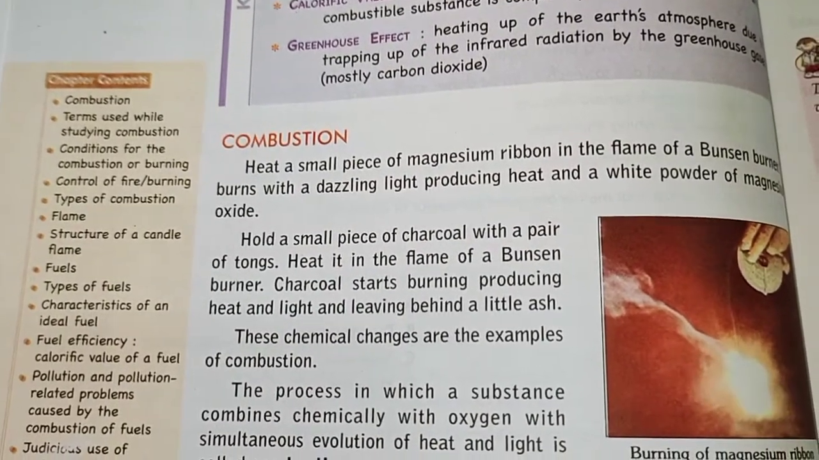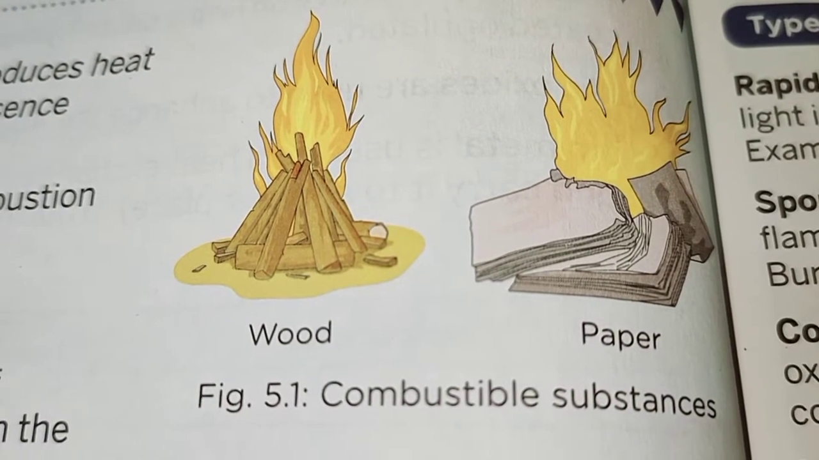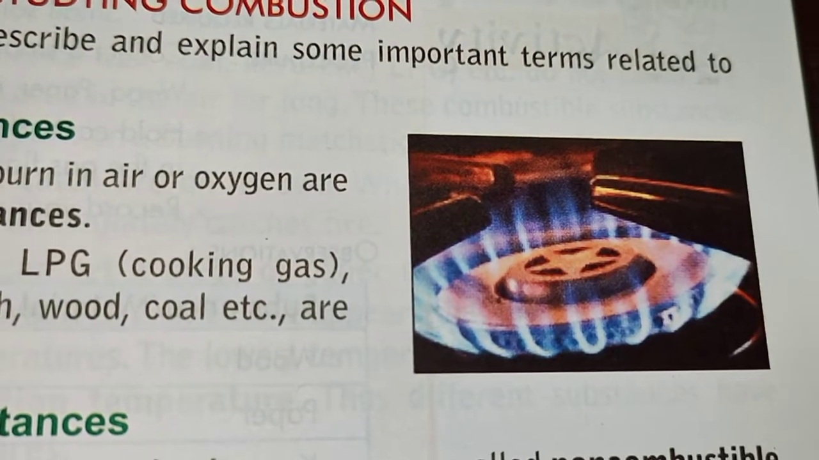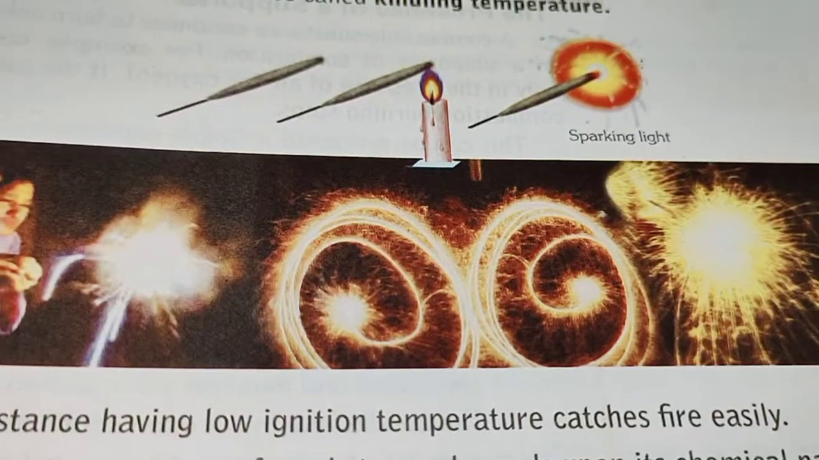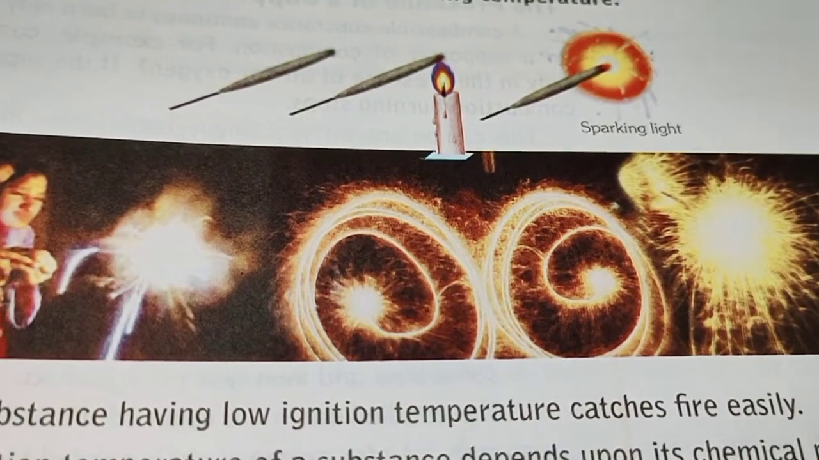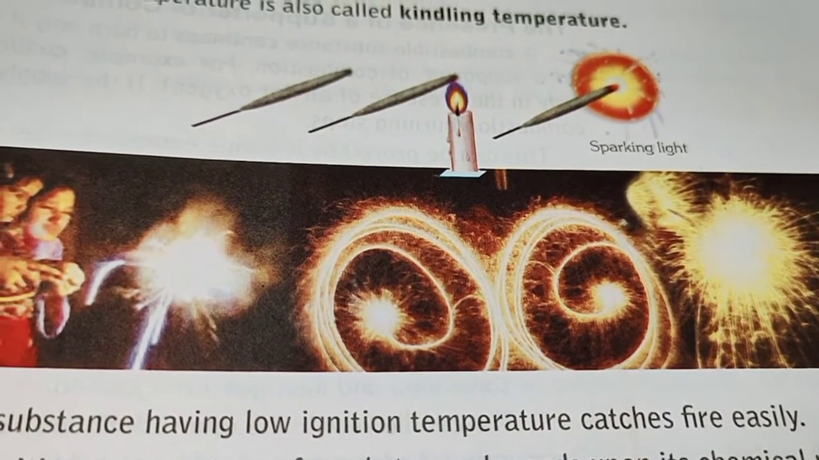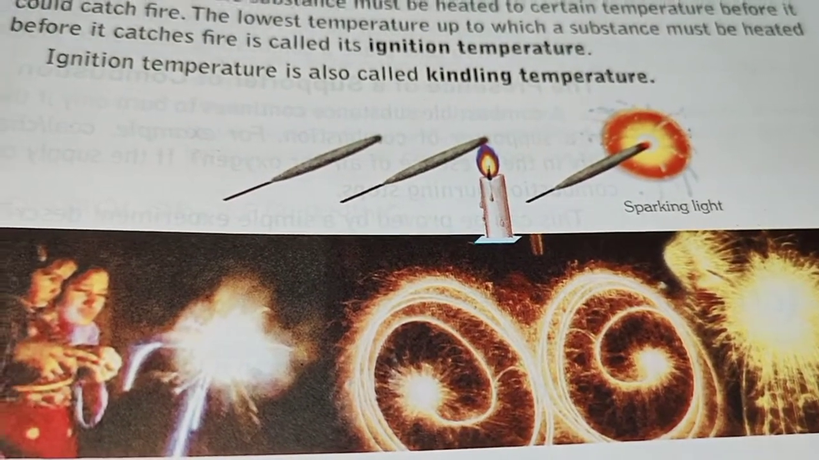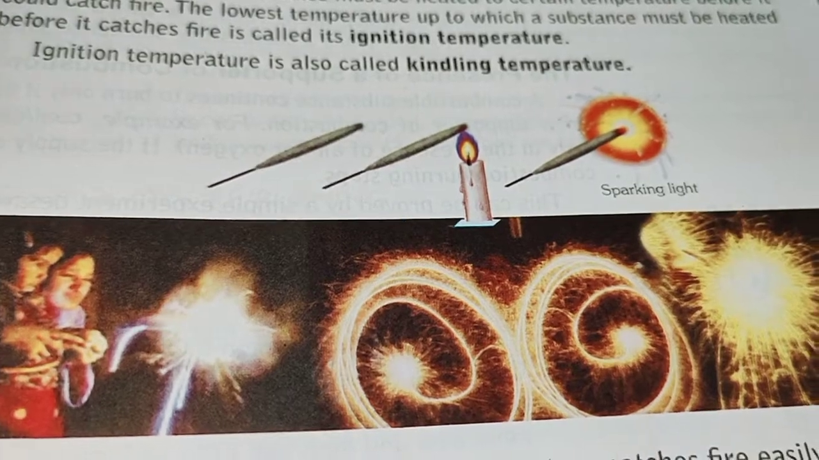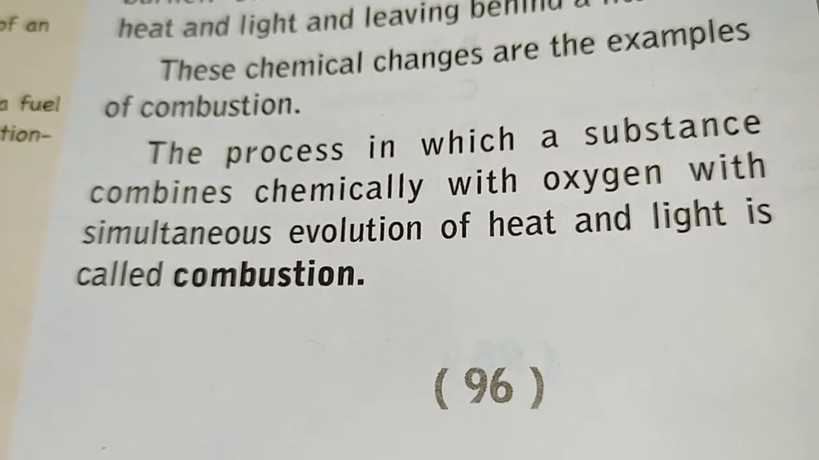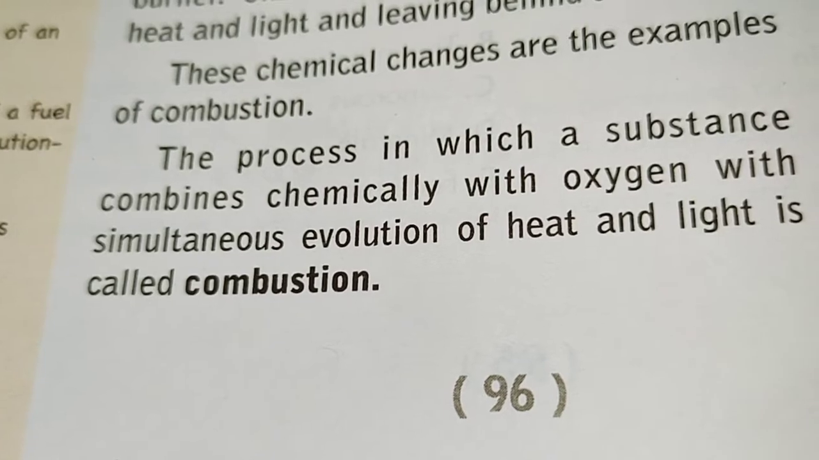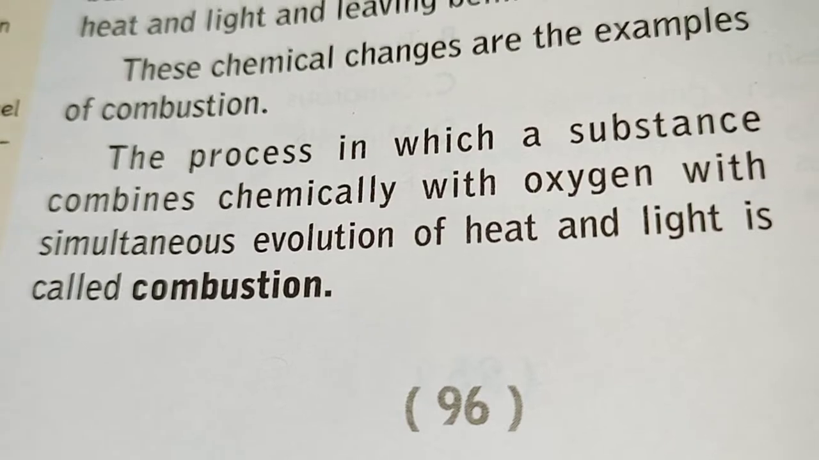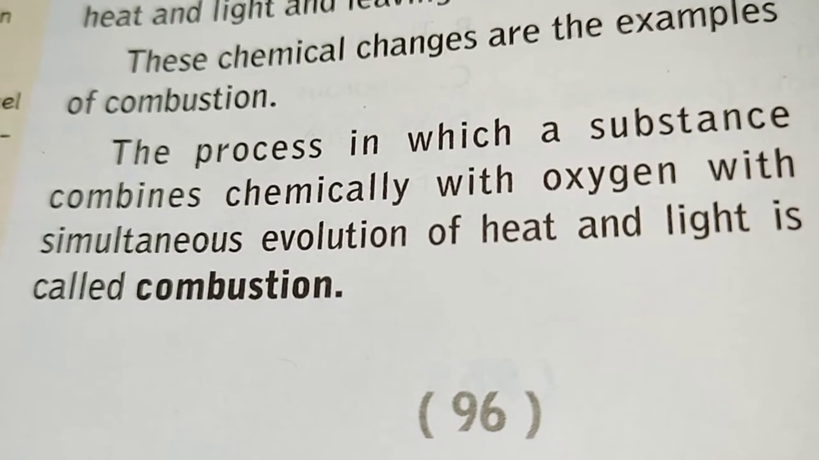but in our daily life we can see the burning of different substances like burning of wood, burning of paper, burning of cooking gas, and burning of many other substances. Therefore, combustion is an example of chemical reaction in which new substances are formed, you can see. Therefore, the process in which a substance combines chemically with oxygen in air, of course, with simultaneous evolution of heat and light is known as combustion.